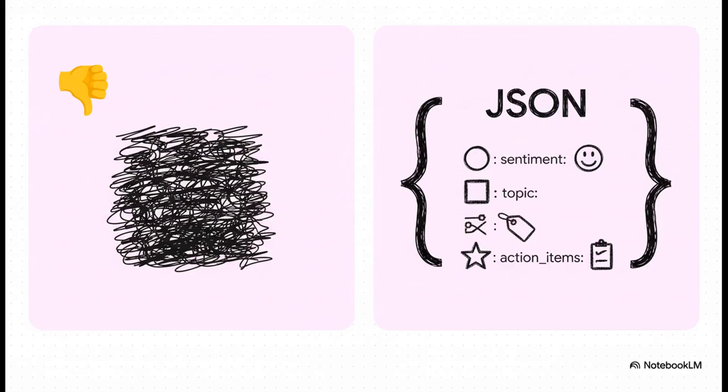If you just ask for insights from customer feedback, you get a paragraph. It might be smart, but you can't really do anything with it automatically. But when you specify the format, that's when you unlock automation. The good prompt says, "Analyze this feedback and give me the output as a JSON object with these exact keys: sentiment, topic, and action items." Bam! Now you have clean, structured data you can actually use.